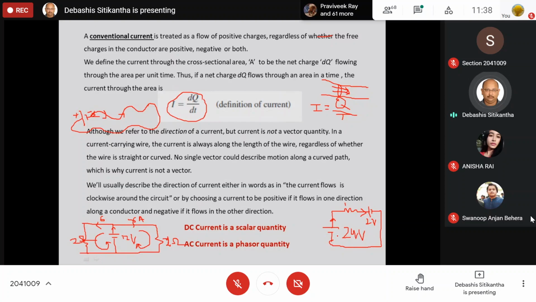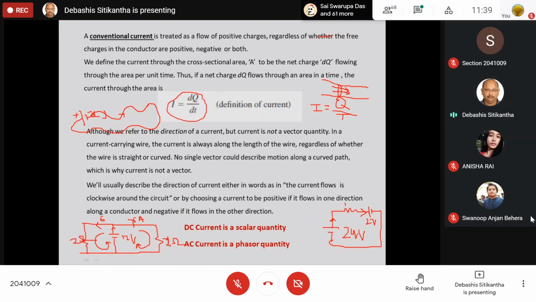So we can say for the 24 volt battery, the current is moving out of the positive terminal, whereas for the 2 volt battery, the current is moving towards the positive terminal. So moving out and moving towards is also referring to the direction of current. Always remember that when we refer to the direction of current, I mean whether it is moving from the positive side to the negative side or from the negative side to the positive side. That means towards the positive side or outward of the positive side.